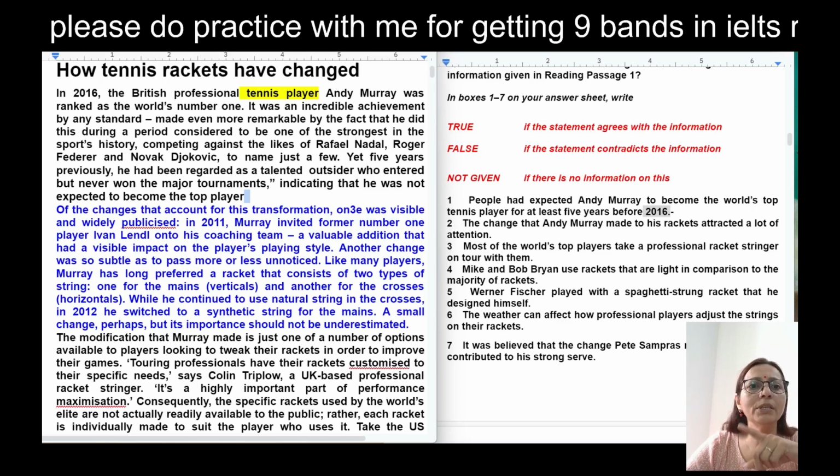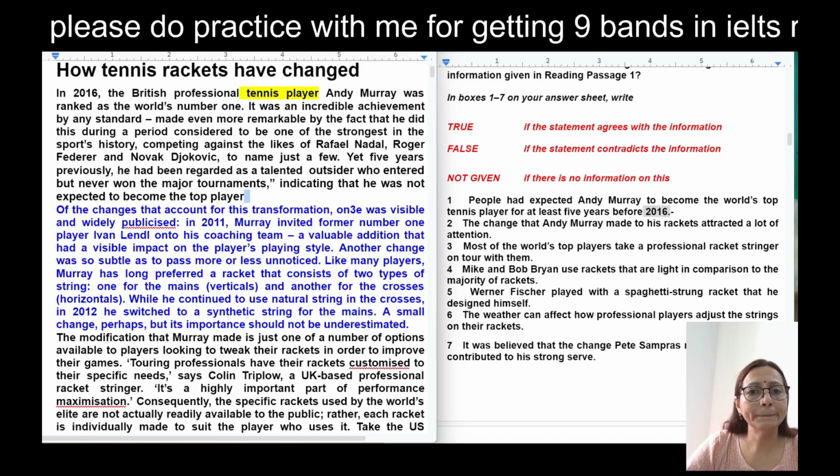You see this, the British professional tennis player Andy Murray was ranked as the world's number one. Okay, good. It was an incredible achievement by any standard, made even more remarkable by the fact that he did it during, okay, but we are looking for people's expectation toward becoming, and 5 years, five is also an important word here.